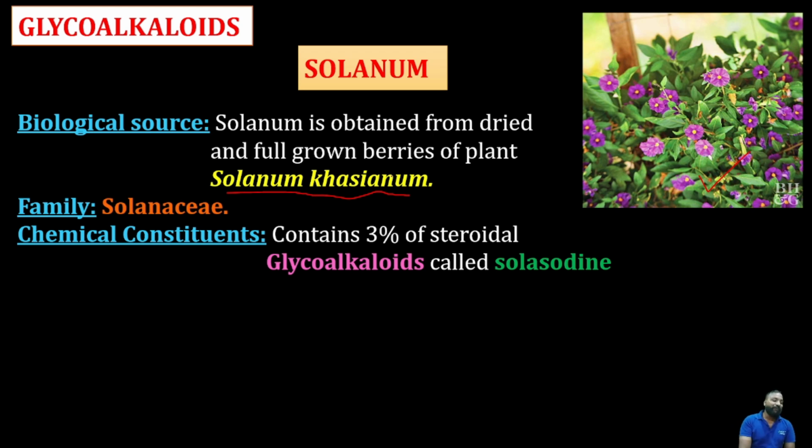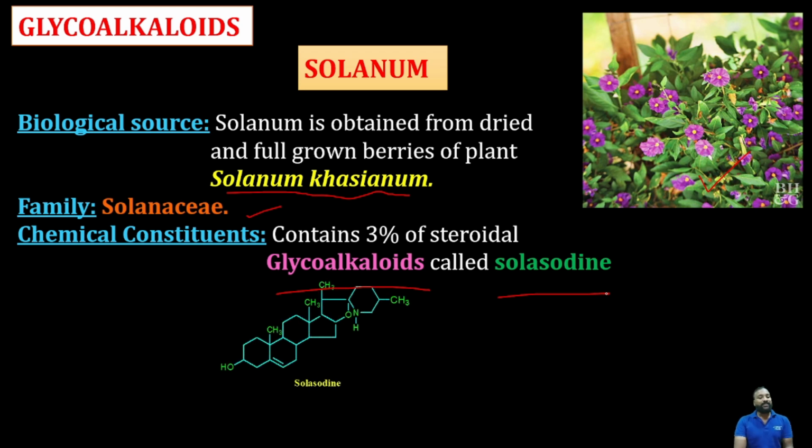It belongs to the family Solanaceae, undoubtedly Solanaceae. It consists of the chemical contents steroidal glycosides, glycoalkaloids, called solasodine, in Solanum khasianum. That is very simple, but as a part of the syllabus we need to cover it, though there is very little chance of questions from this topic. So Solanum khasianum, family Solanaceae, and solasodine. These are the chemical constituents, especially consisting of 3% of the steroidal glycoalkaloids.